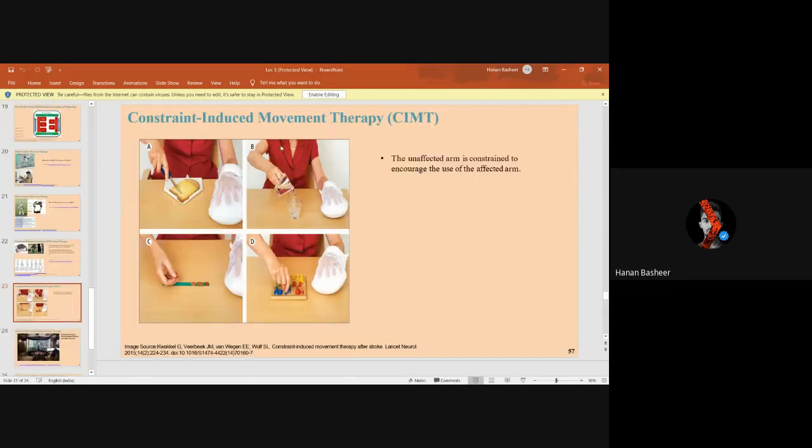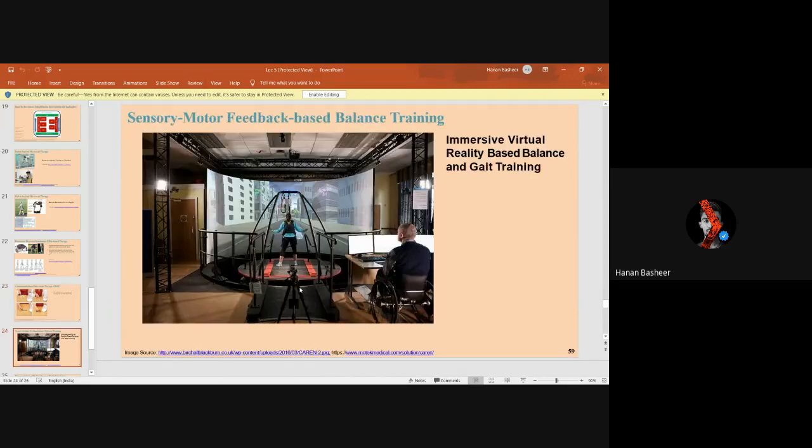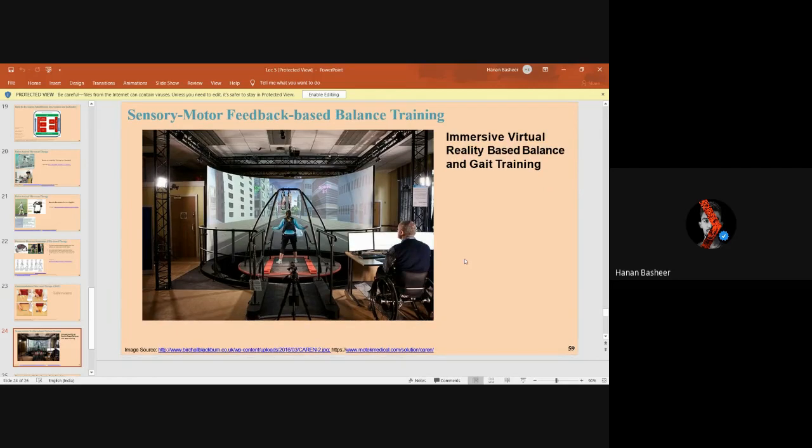Then constraint induced movement, where one hand, which is the good one, is constrained to let our affected arm habituate to our normal daily chores. And sensory motor feedback based balance training, where a person is in a simulation where he can be helped to gain back his sensory motions and movements.